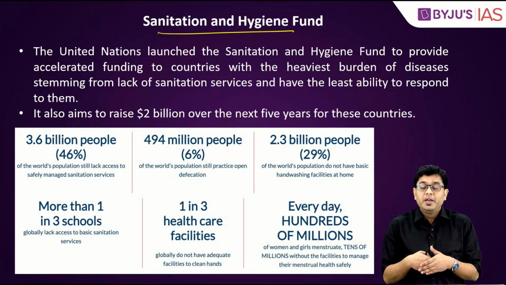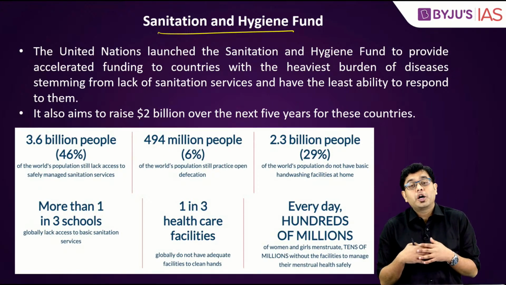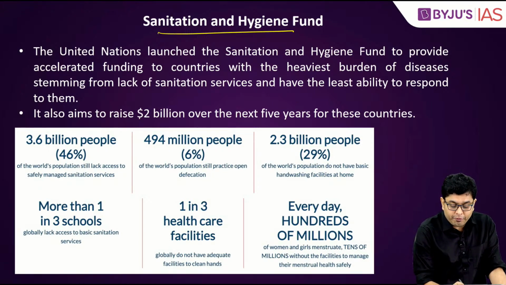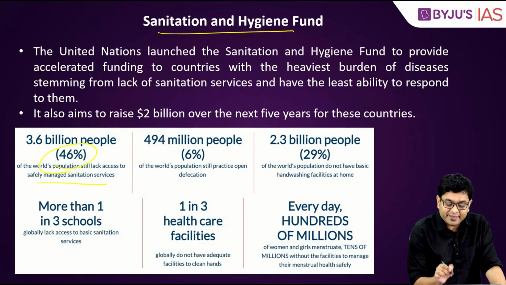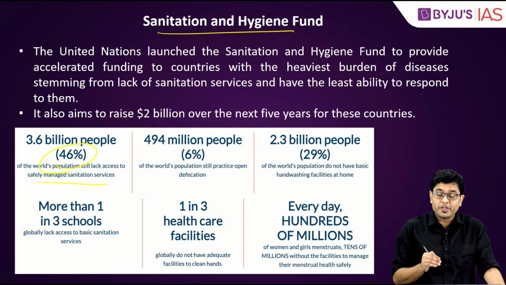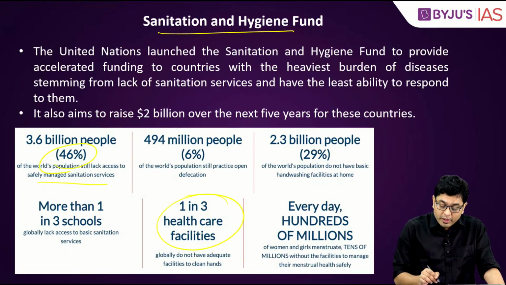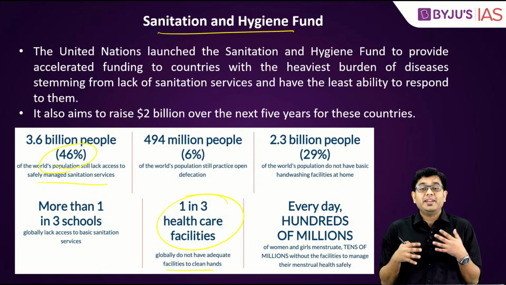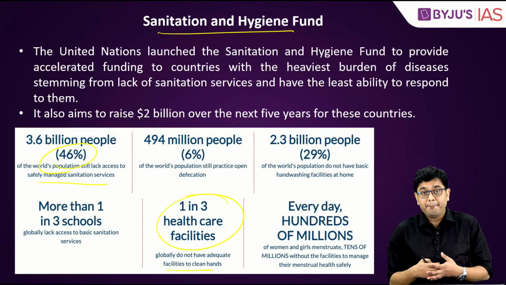It was found out that poor sanitation practices are being followed across the globe. And here are some data pointers. Close to around 46% of the global population still lacks access to safely managed sanitation. 1 in 3 healthcare facilities do not have adequate facilities to clean hands. So the sanitation scenario across the world has been worsening day by day.